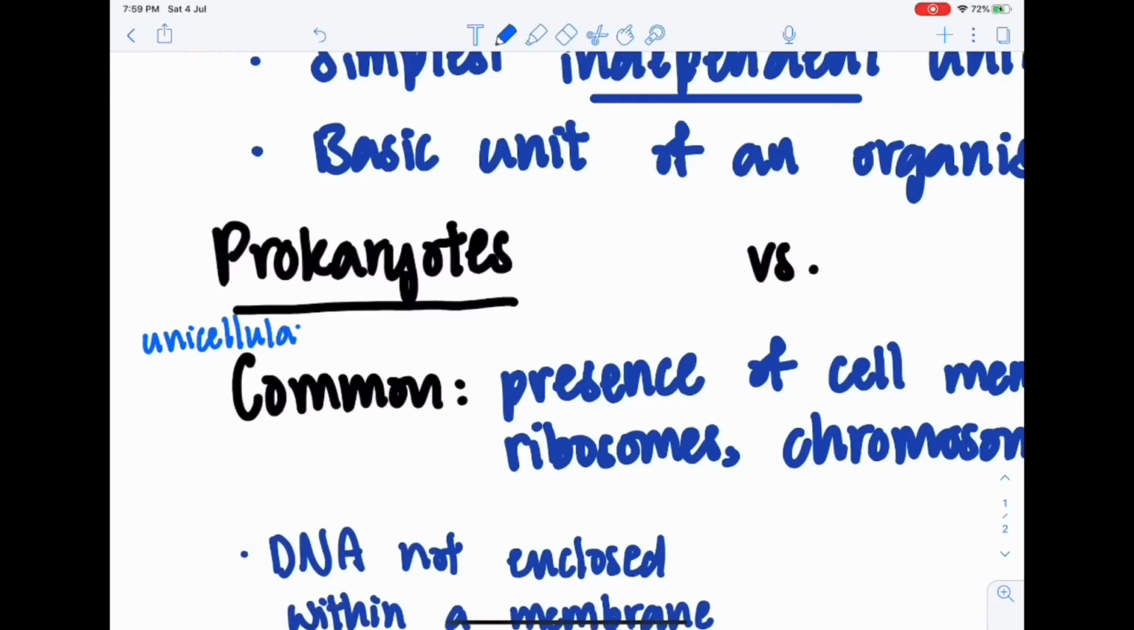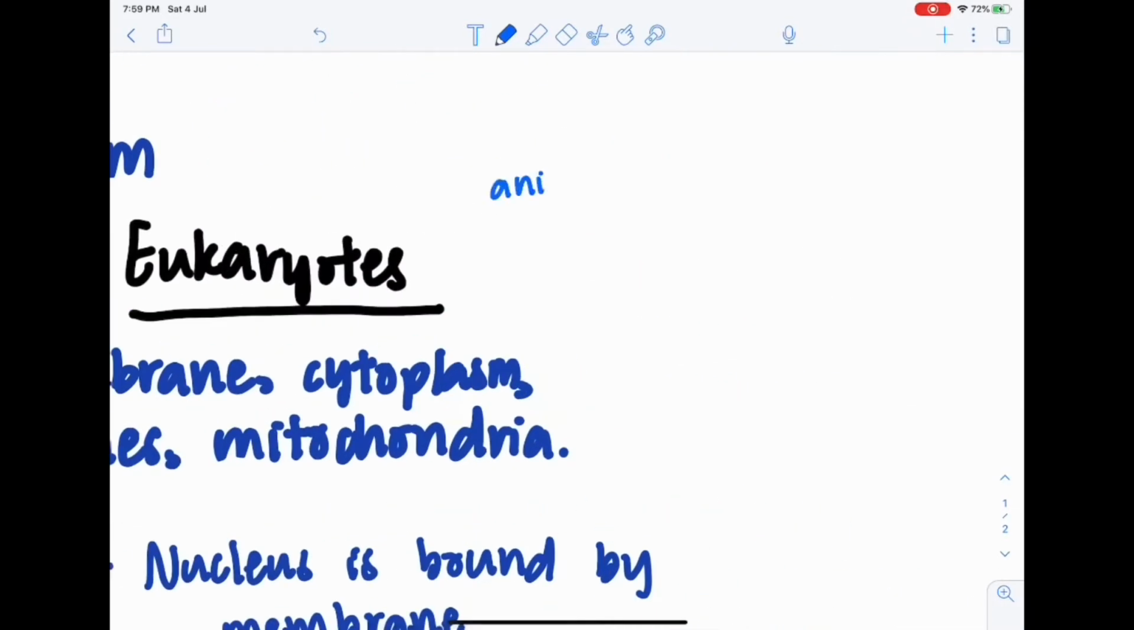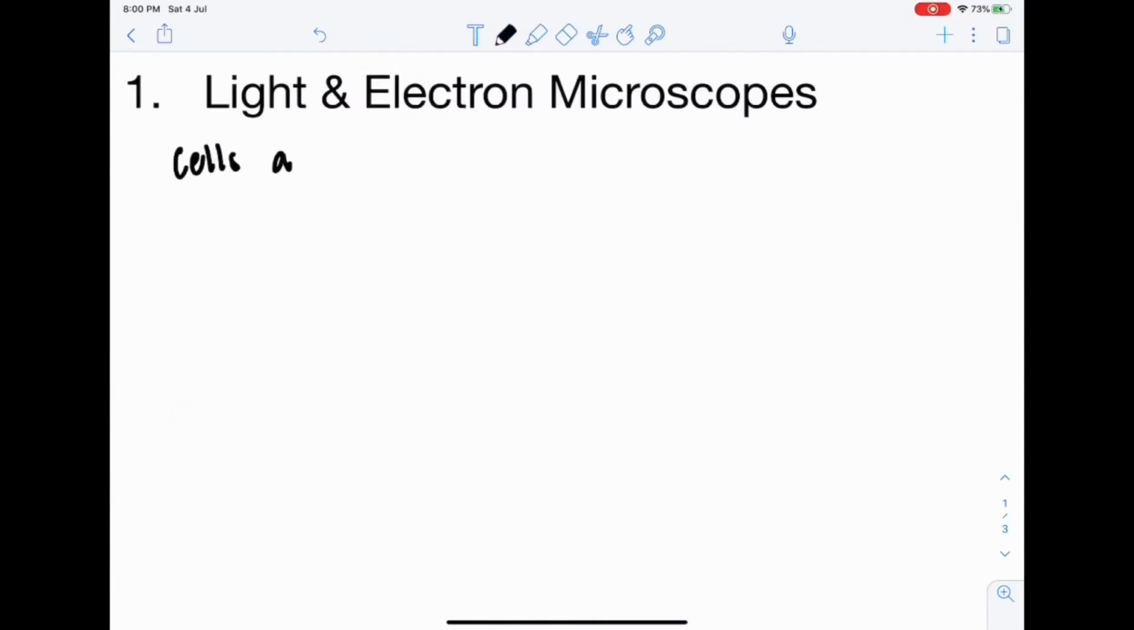So what exactly are prokaryotes and eukaryotes? Unicellular organisms such as bacterial cells and archaea are considered prokaryotic cells, while animal cells, fungi, protists, and plant cells are considered eukaryotic cells. Next, we'll be talking about microscopes.